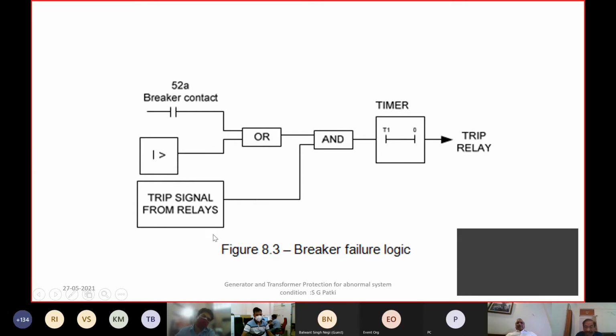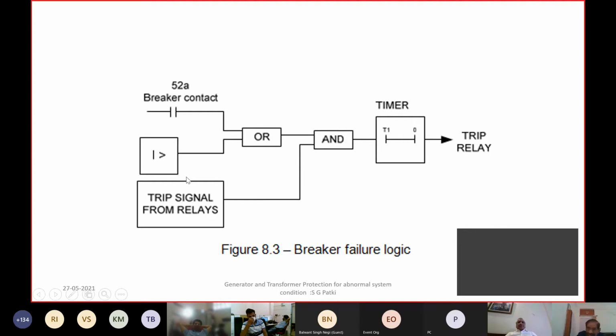This local breaker backup protection logic, which basically isolates the faulty breaker or a flashover breaker, is supervised by the overcurrent element. That means the trip signal has come from one of the protections, but the current is still continuing. This current may continue either due to fault, or due to flashover of the breaker pole inside. If this current element operates, then it will cause LBBU to initiate the bus bar trip. But sometimes there are faults where there is not enough current.